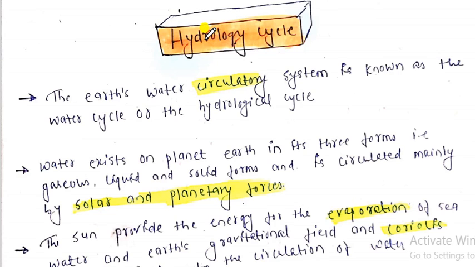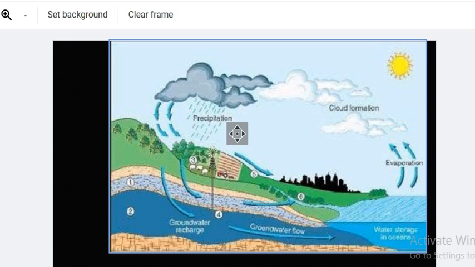Evaporation to the atmosphere and again coming back to the earth surface. Let me show you one figure so that you can understand. From here you can easily understand. This process is nothing but the hydrology cycle, right?